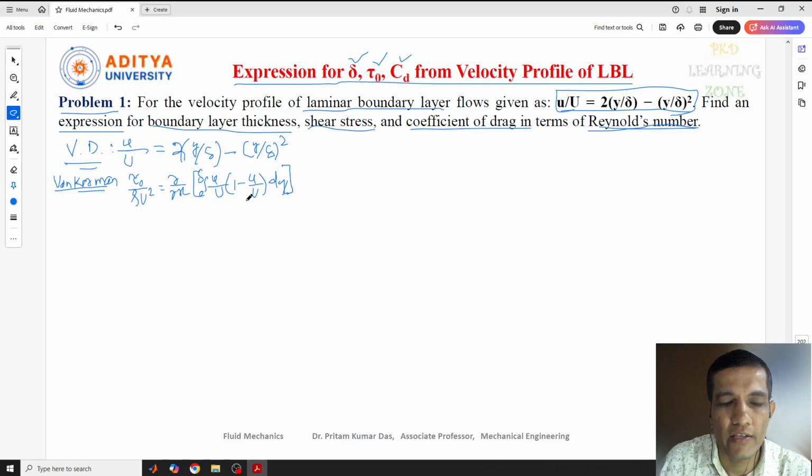This value was theta, that's why we had written tau naught by rho U square equal to d theta by dx, the final equation for the von Karman equation. But before that, this was the equation we got.